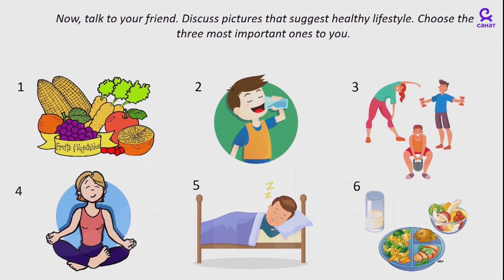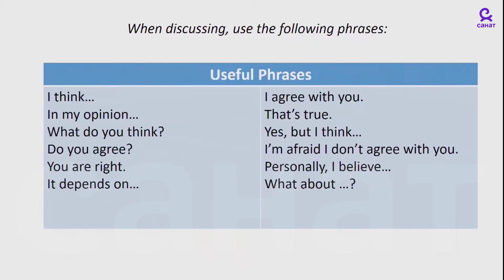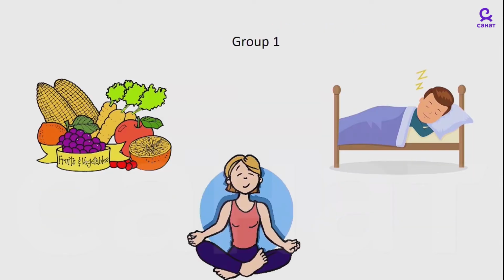Now, talk to your friend, discuss pictures that suggest healthy lifestyle. Choose the 3 most important ones to you. When discussing, use the following phrases. They are very useful. Which pictures did you choose? Group 1. Eat fruit and vegetables.